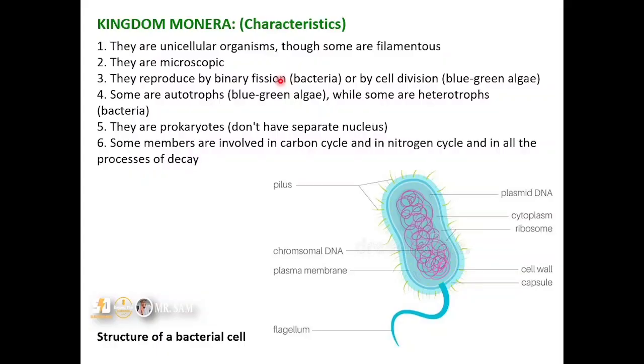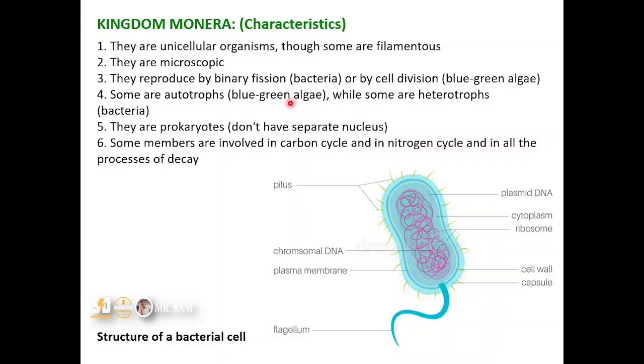Now, some are autotrophs. The blue-green algae in this case are autotrophs. They can photosynthesize and produce their own food, while the bacteria are heterotrophs. That means they depend on other organisms for their food, because they cannot manufacture their own food. And they are prokaryotes.